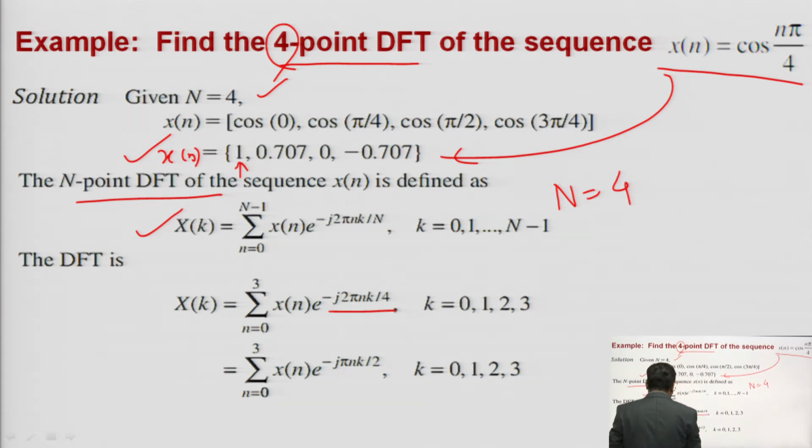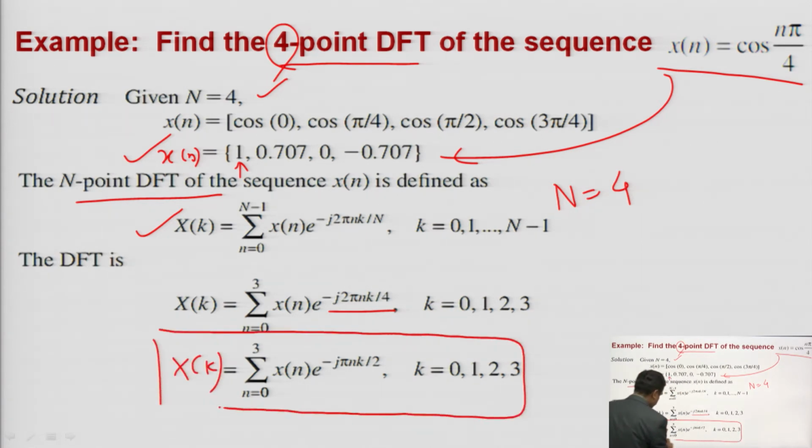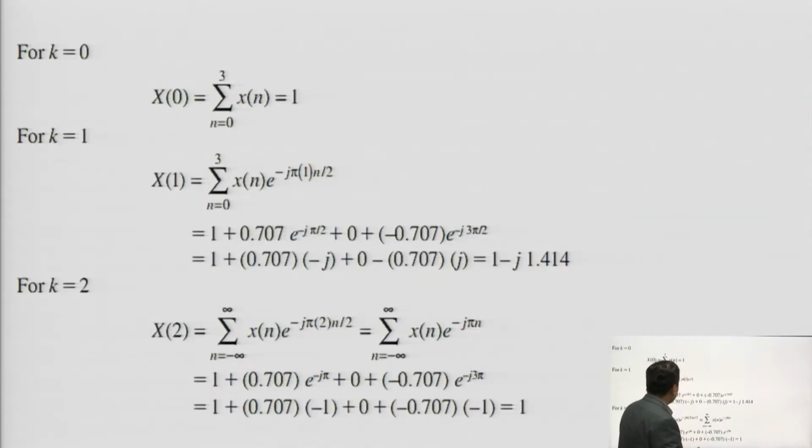Now you solve this. So, what will you get for x of k? You will get x of k is equal to summation from small n equal to 0 to 3, small x of n into e to the power minus j pi k n by 2, where k is equal to 0, 1, 2, 3. Now, you have to put the values step by step. At first, you are putting the value k is equal to 0.